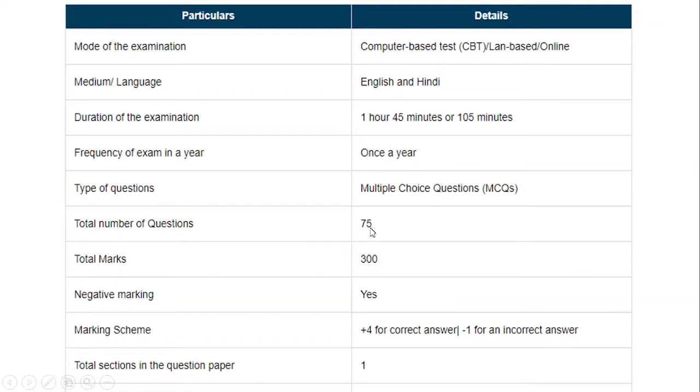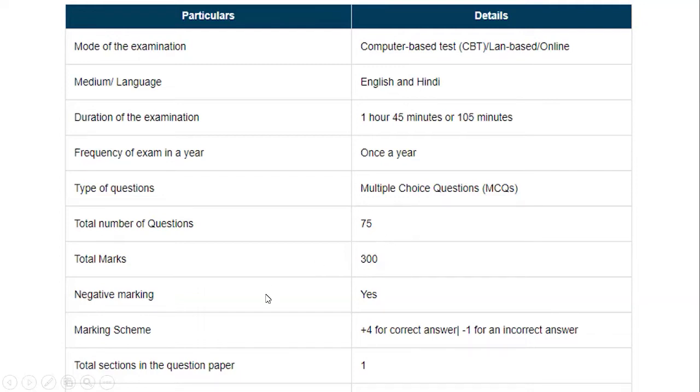That is, for each question you will be given 4 positive marks, that is plus 4. If you get a wrong answer, that is, if you have chosen a wrong option, you will be given negative marking. The negative mark is -1. For all the correct answers among the 75 questions, you will be given 4 positive marks. So the total maximum marks is what?